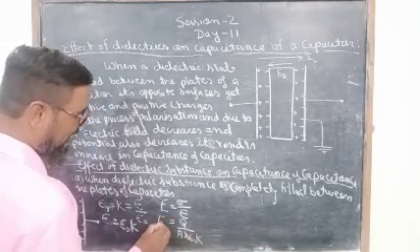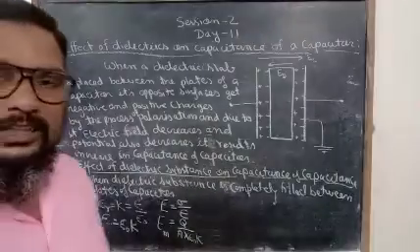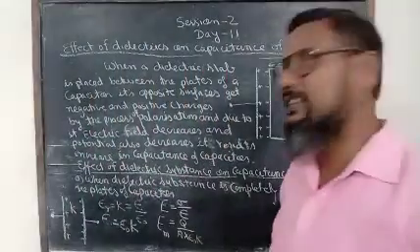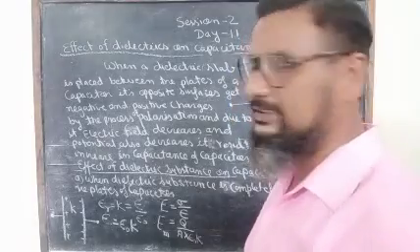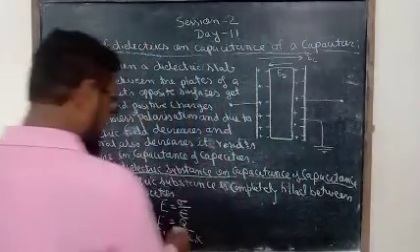This is the value of electric field between the plates of a capacitor in presence of a certain medium, meaning a dielectric substance. So this is the value.